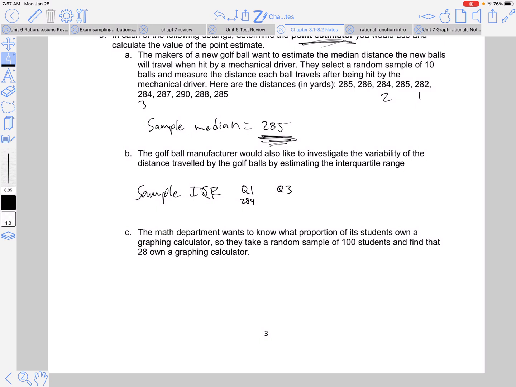So remember, the median's the middle. And then you find the median of the bottom half. So we're breaking it up into quarters, right? So we find the bottom 1/4 where that would be, and then the top 3/4 mark. So find the median of the bottom half, find the median of the top half, and I got 287 there. So the sample IQR is 3.